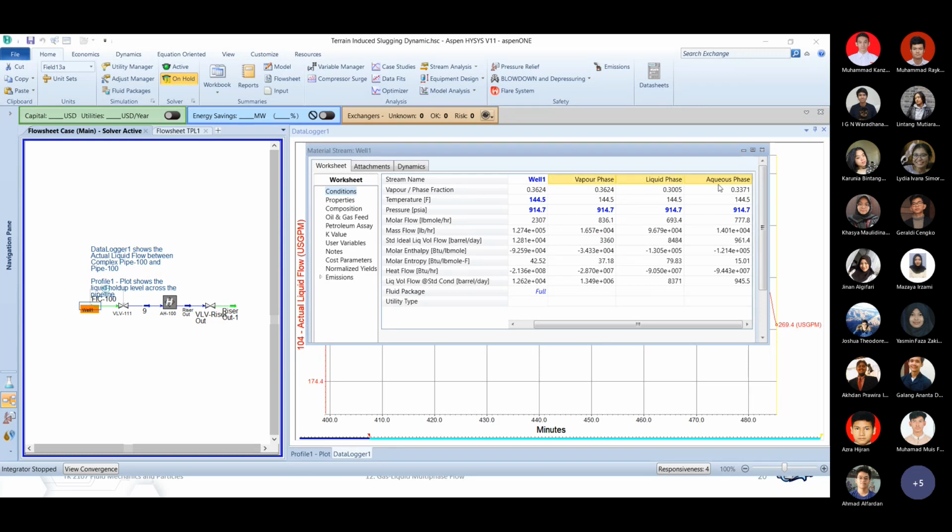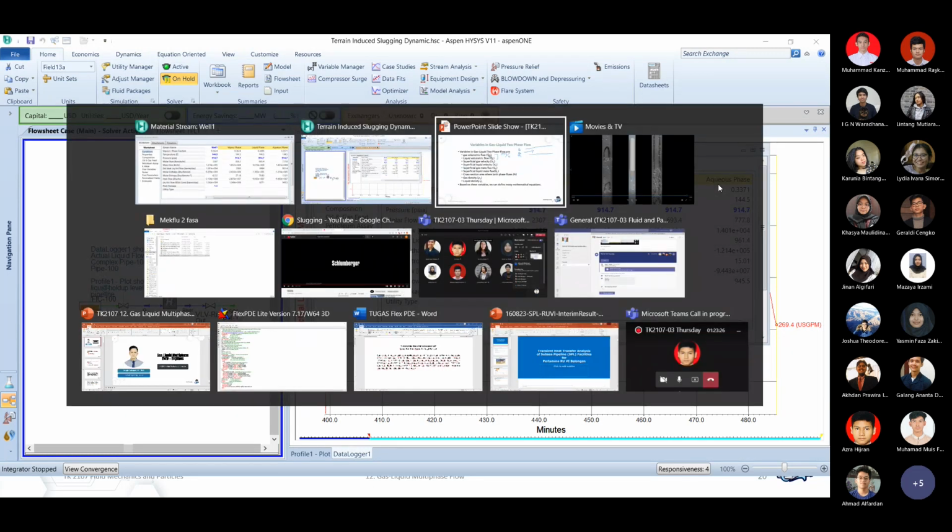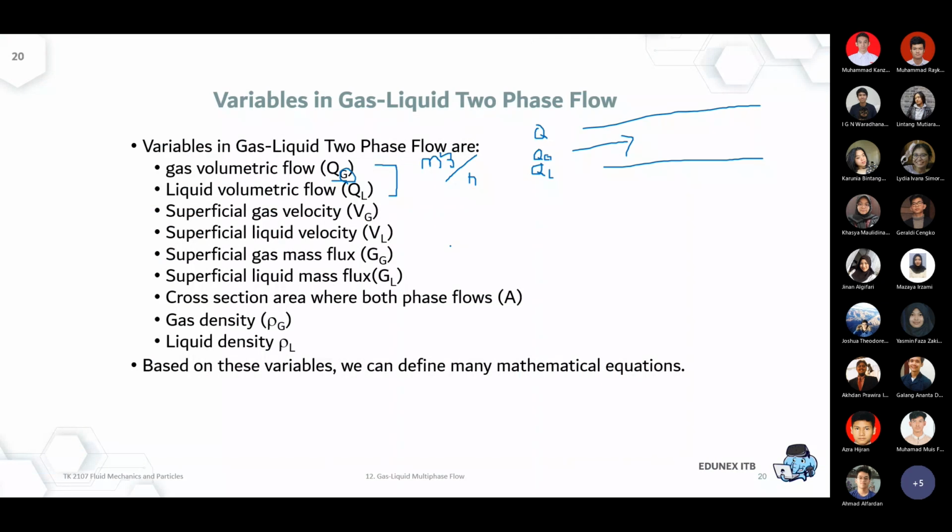So by using this kind of example, I hope you can get the idea much faster. That's the gas volumetric flow rate, only for the pure gas part. Liquid volumetric flow rate is only for the liquid part. Sometimes the water will be separated even further between the organic or hydrocarbon liquid and the water. Aqueous, water is the aqueous part. We need the composition or the amount of this to be able to calculate.